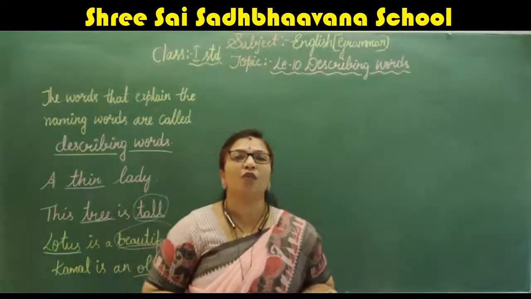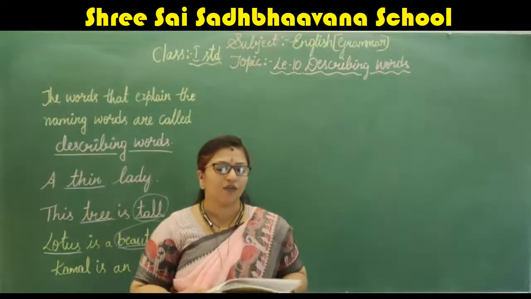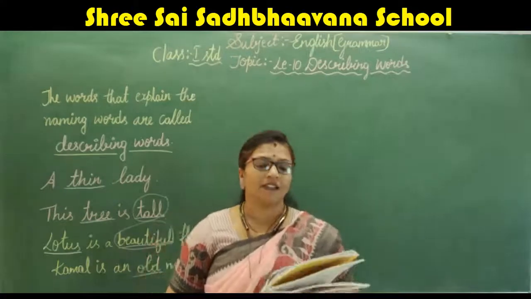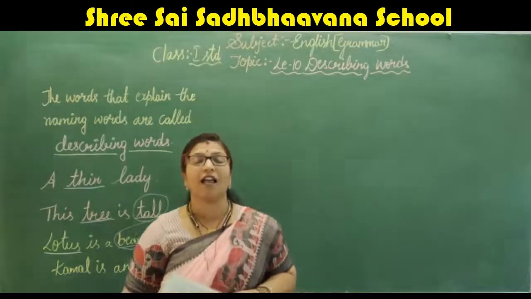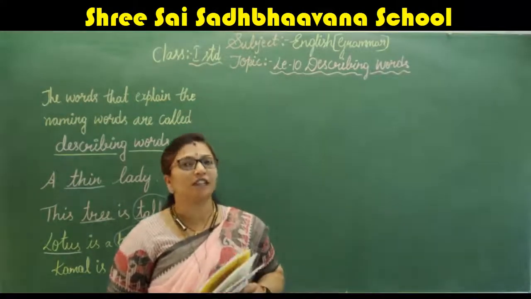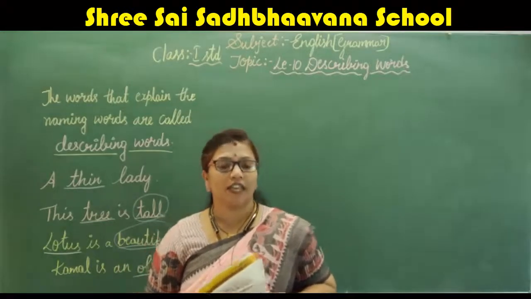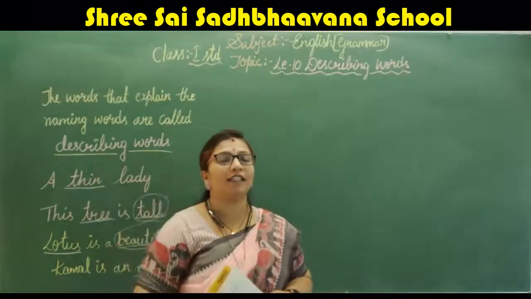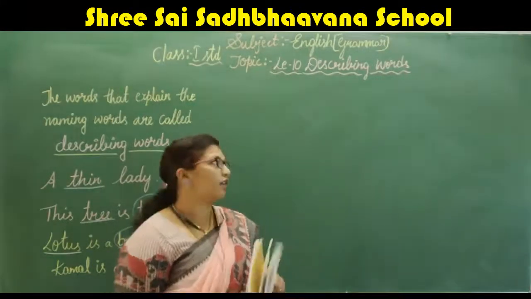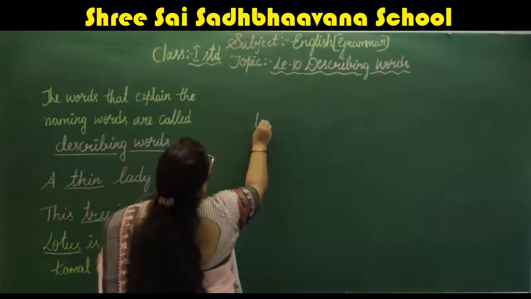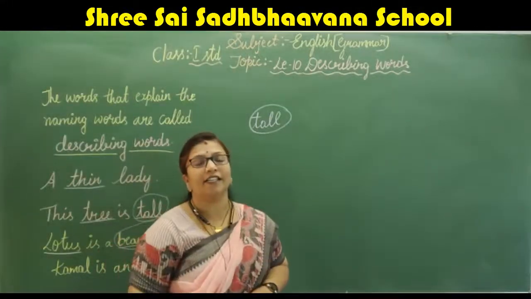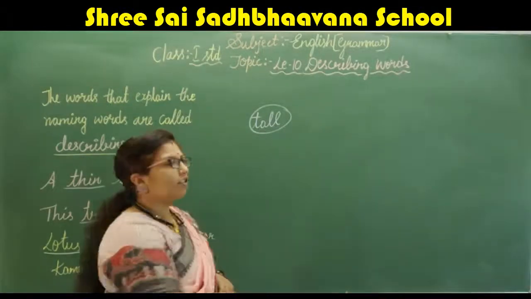Right now, let us move on to the activity they have given you. Circle the describing words. There, Agnes is a tall lady. Which word do we have to circle there? Which is the describing word there? Tall. About Agnes, how she is, which is explaining there? Tall, right? So, circle T-A-L-L, tall, in that sentence.